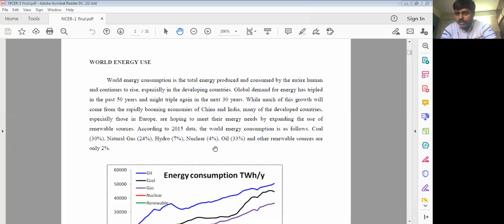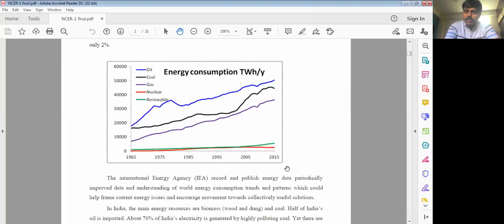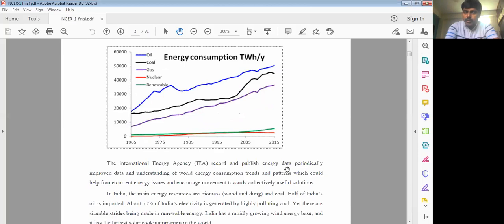Whenever any question appears from world energy use, please consider that this graph is very much important. This graph should be there; without this particular graph, nothing will count. If the question is for 6 marks, only 2 marks will be for this particular graph, right?